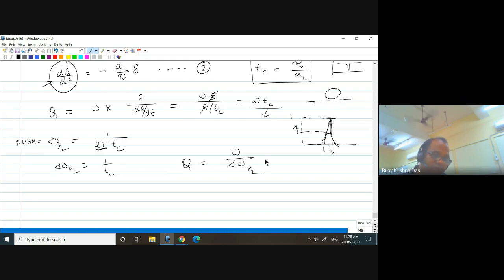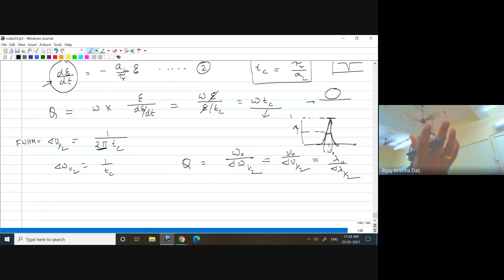So you can write nu by delta nu half, you can write lambda by delta lambda half. They are all proportional. When I am writing lambda or omega, we must write one of the resonant frequencies. This is another way to find out your Q value.